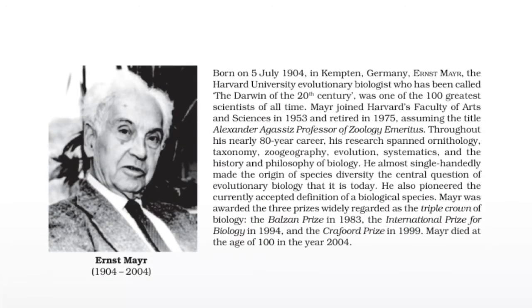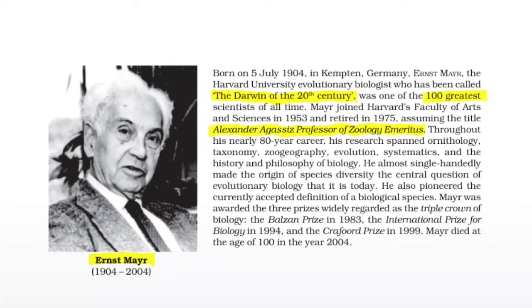We have here the scientist Ernst Mayr, and we have got to learn about him. Basically, Ernst Mayr has been called the Darwin of the 20th century, and we have made a video on it. You can watch it later. He has been given the title Alexander Agassiz Professor of Zoology Emeritus.